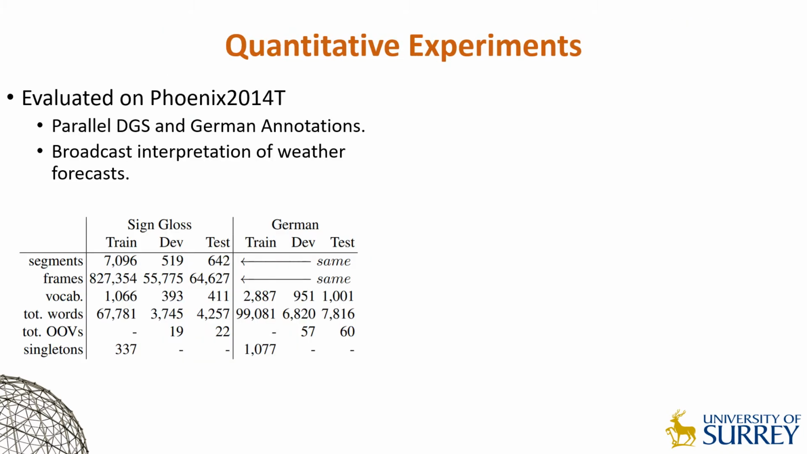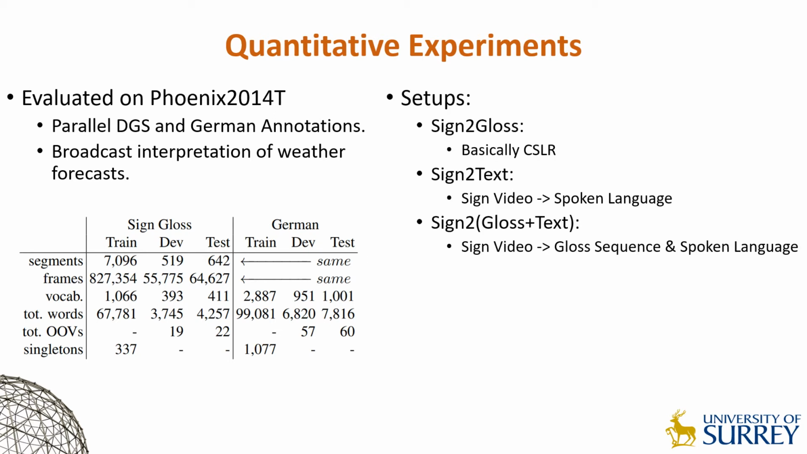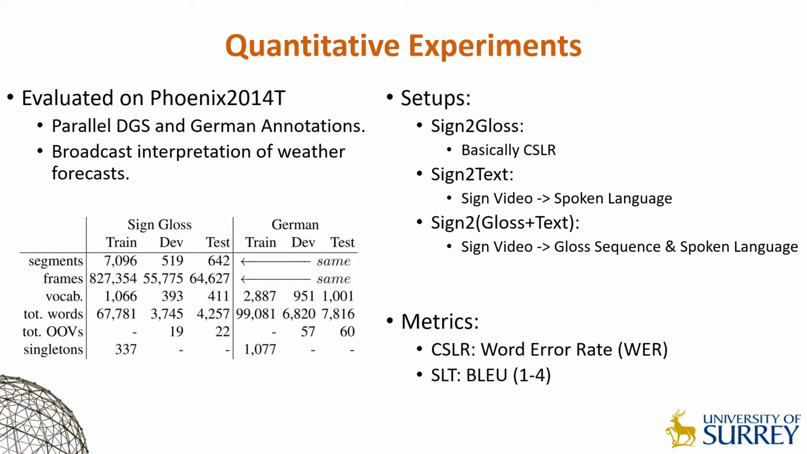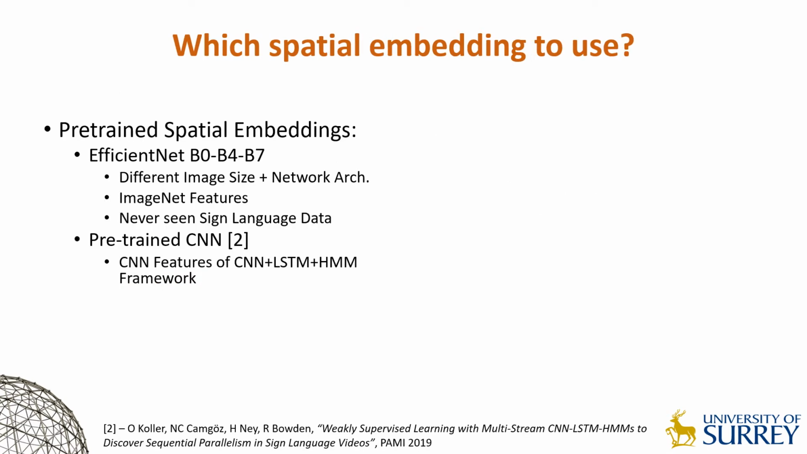We evaluate our approach on the Phoenix 2014 T corpus. It contains broadcast interpretations of weather forecasts from 9 signers. We consider 3 setups, namely sign-to-gloss, sign-to-text, and sign-to-gloss-on-text. Sign-to-gloss is essentially continuous sign language recognition. Sign-to-text is the direct translation to spoken language, and finally, sign-to-gloss-on-text is a combination where the models were jointly trained for recognition and translation. We utilize 2 metrics in our evaluations: word error rate for recognition and BLEU scores for translation.